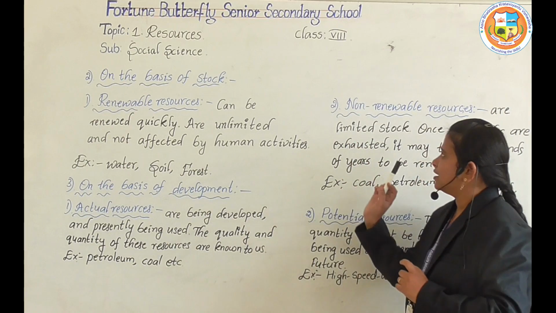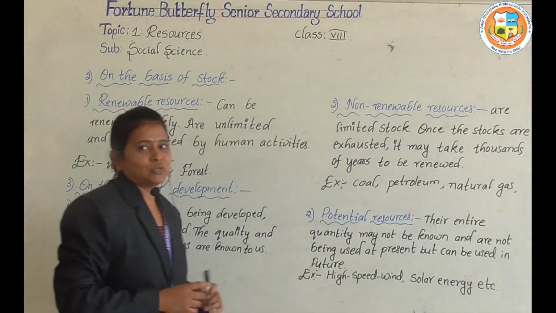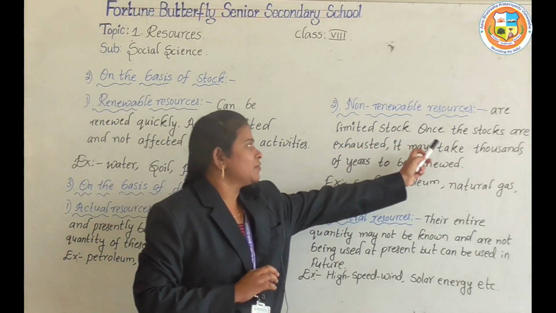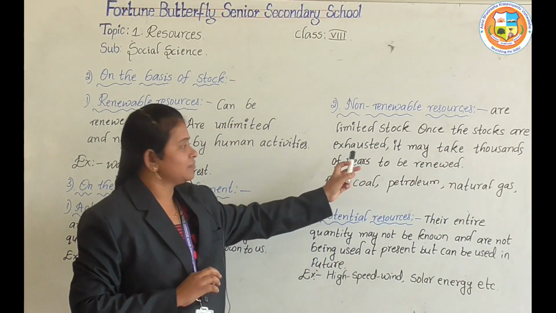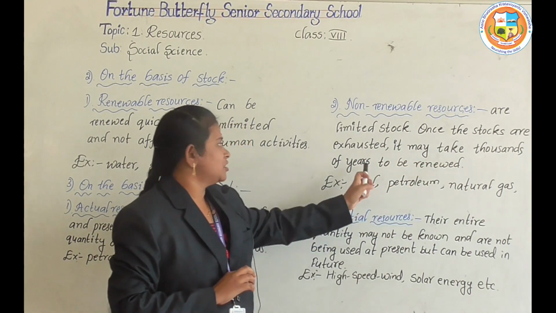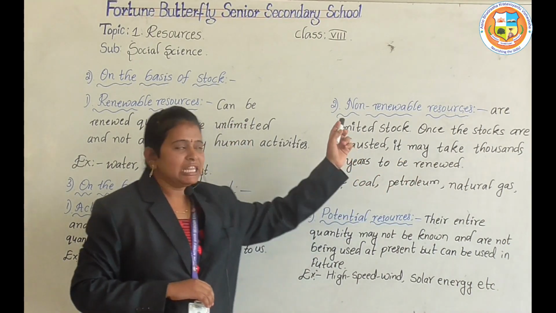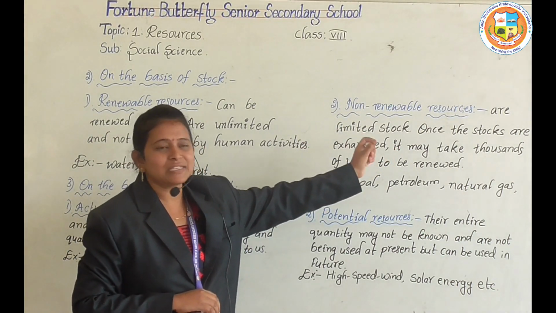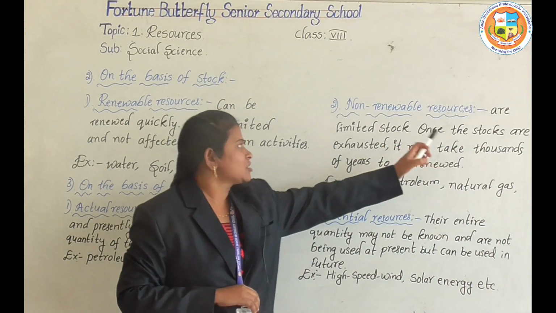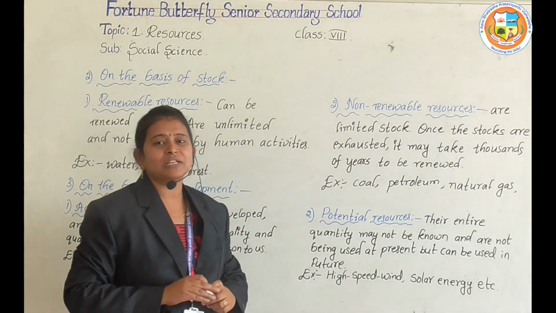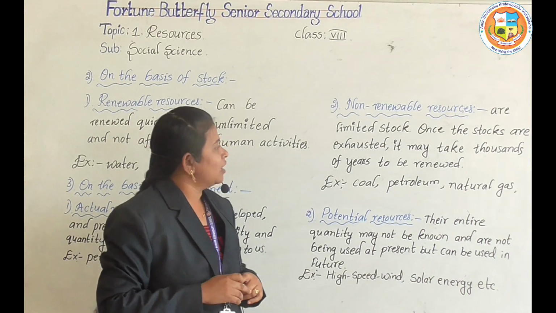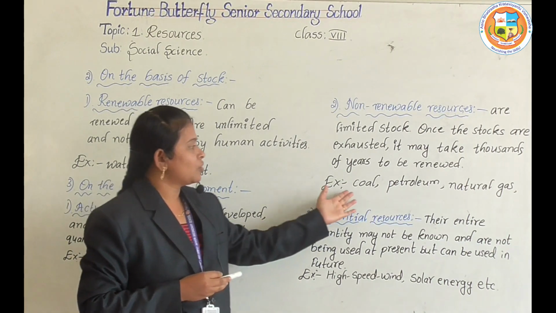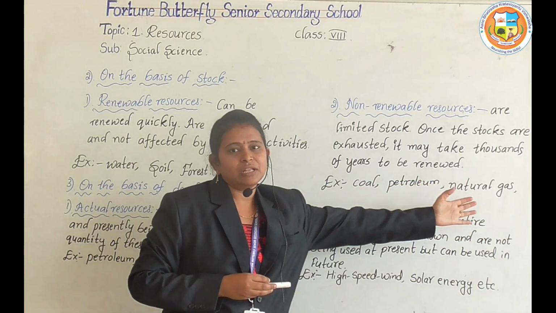Now let us see the second one, non-renewable resources. Non-renewable resources are of limited stock. Once the stocks are exhausted, it may take thousands of years to be renewed. So in these resources, it is a limited stock, that means very little stock, and once the stocks are exhausted, that means once it is completed or over, it takes thousands of years to be renewed. For example, coal, petroleum, natural gas.